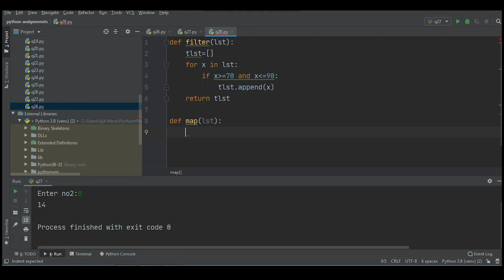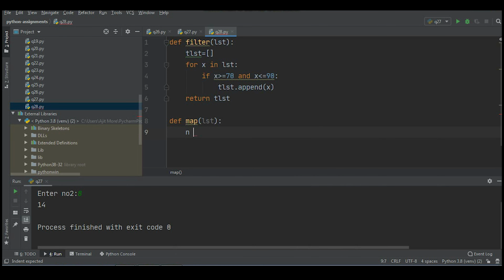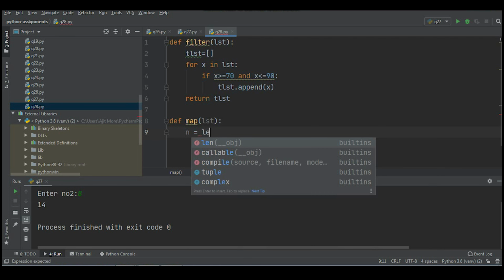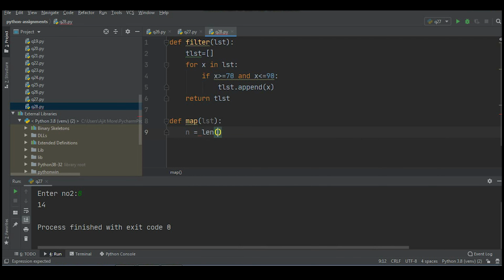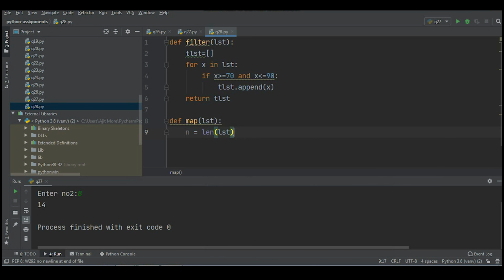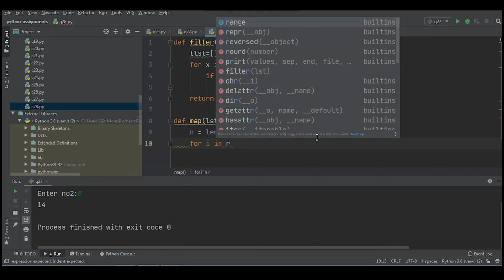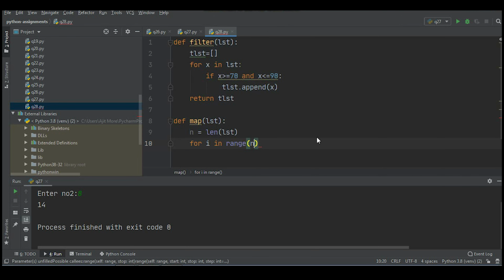See, I'll use one variable n. I'll call it n equal to length of lst. I'll just take the number of elements in that list. Now we'll write a for loop: for i in range, and I'll pass to it n.